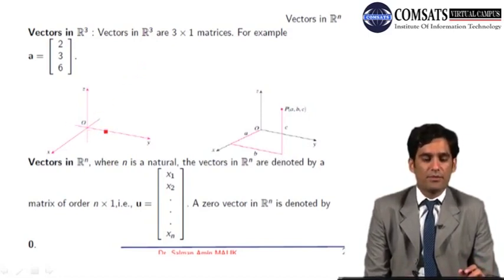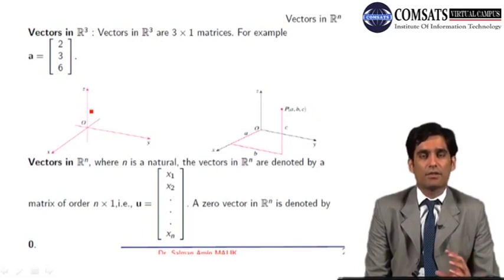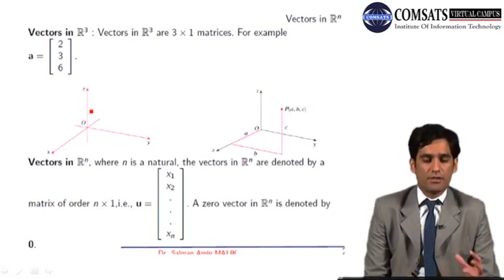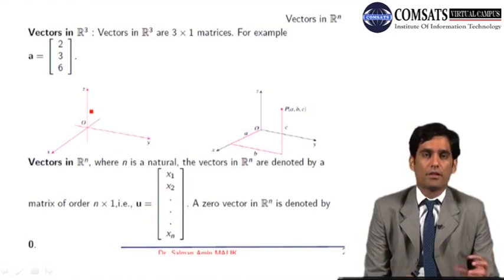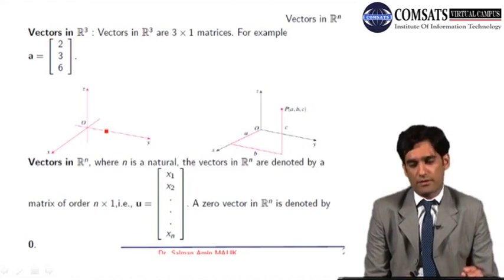In the 2-dimensional space we have 2 axes, x-axis and y-axis only, and in 3D space we have another axis which is perpendicular to the x and y-axis, and this divides our 3-dimensional space in which we are living into 8 different octants. Octant is a part of the space which has been obtained by these 3 reference axes.